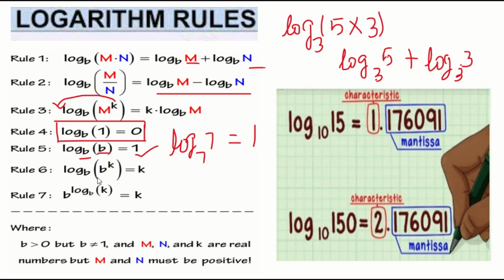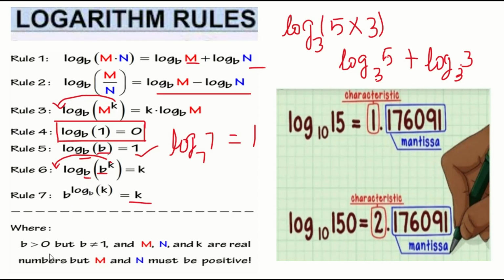Same way here, you can see the base and the argument are the same. So obviously what will happen? First we will apply the power rule, so this k will go here. Now the argument and the base are the same, so your answer will be 1. So k into 1 gives you k. So b to the power log base b of k, what answer will you get? You will get the answer as 7.